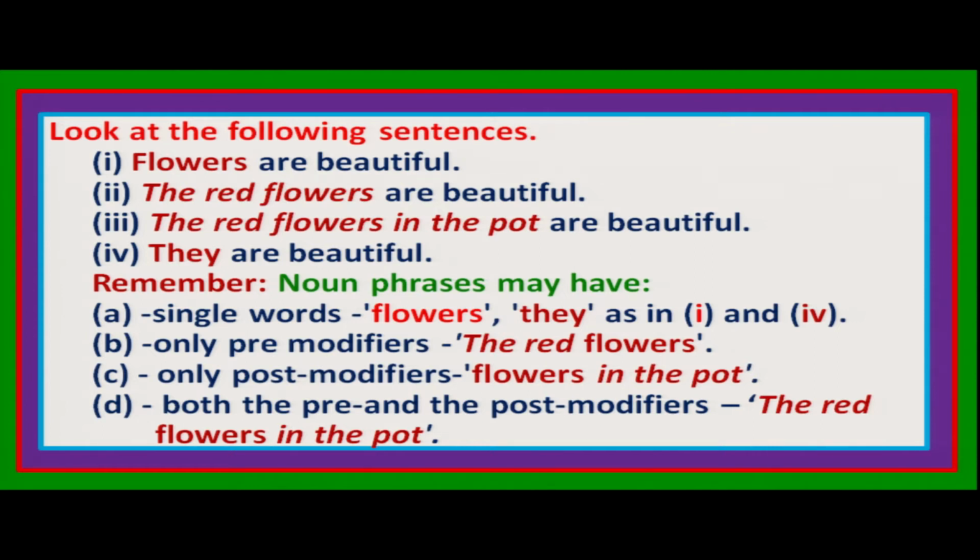My dear children, only because of this you look at number 4, IV. They is the pronoun which is used for the noun phrase the red flowers in the pot. So for 6 words, the red flowers in the pot, there are 6 words in this noun phrase. For these 6 words, one word is used that is in the form of a pronoun.